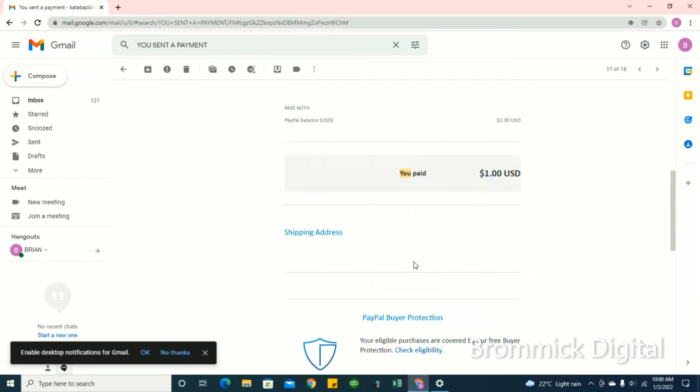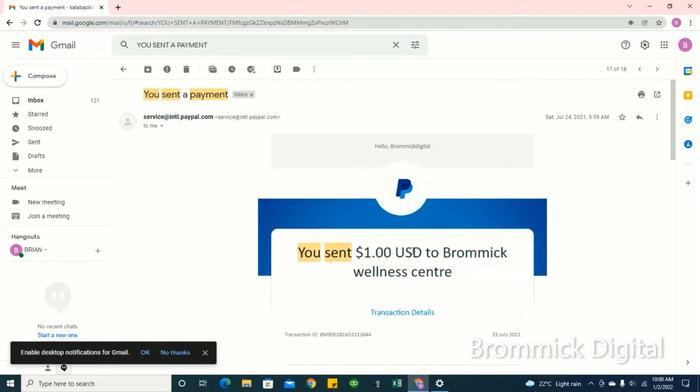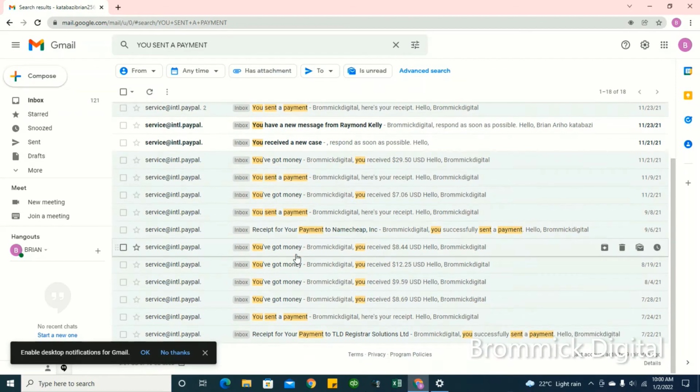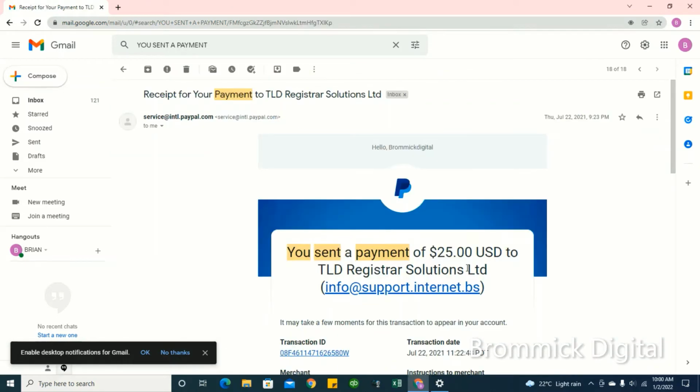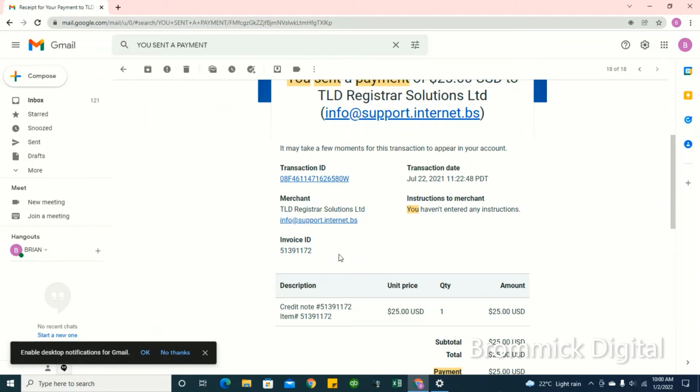So basically what I can tell you is that as long as you have a PayPal balance on your account, you can make payments to other people or to other companies. So here I was sending $25 to TLD Register Solutions Limited.